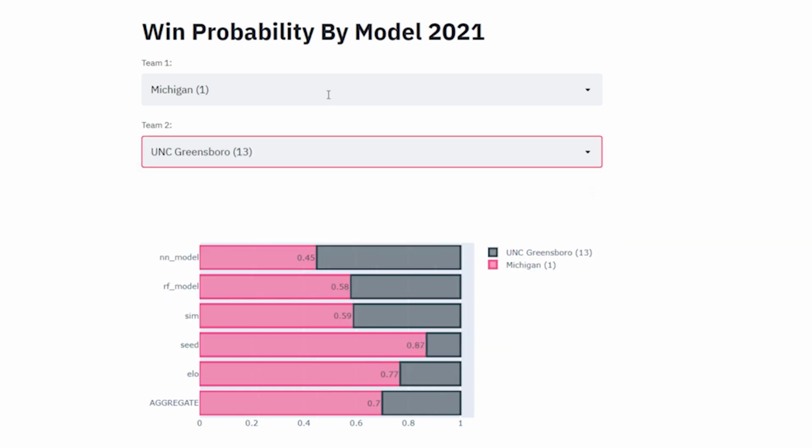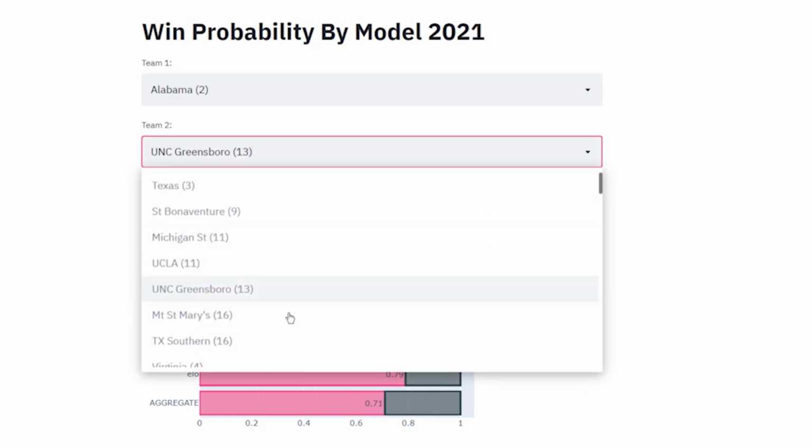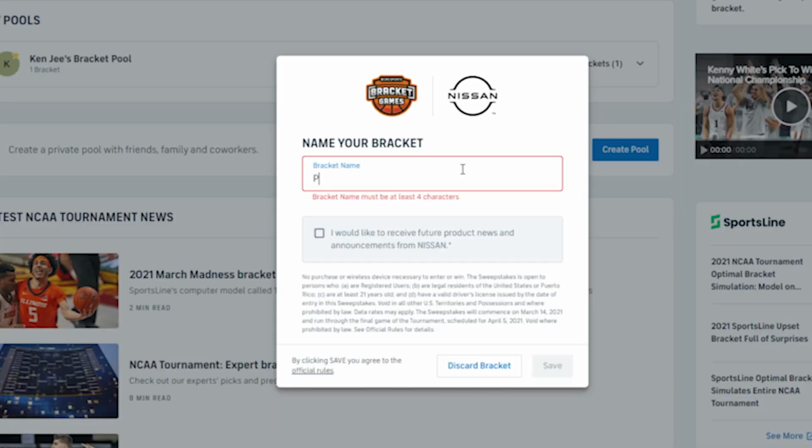With 50 papayas on the line, I knew I had to take this wager seriously. Okay, so I haven't done any real sports analytics content recently, so I thought it would be fun to do something seasonal with March Madness. In this video, I'll take you through the process of building a model to generate win probability for a tournament like this, and as the tournament plays out, you can follow along to see how this model does. How my model does in comparison to my friend Bobby's, in comparison to the average of everyone building these brackets. And of course, you can check in and see how it does in the Kaggle competition.